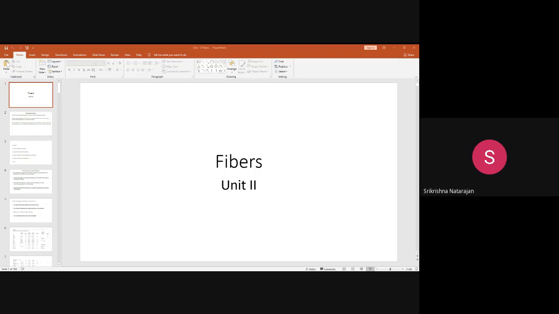Okay, you can just log on to the websites of the Twaron or Technora companies and see their product range, what products they are making, and what the difference is between Twaron and Technora. If you observe, you can understand that chemically they look the same. Maybe a very mild difference exists between these para-aramid fibers.